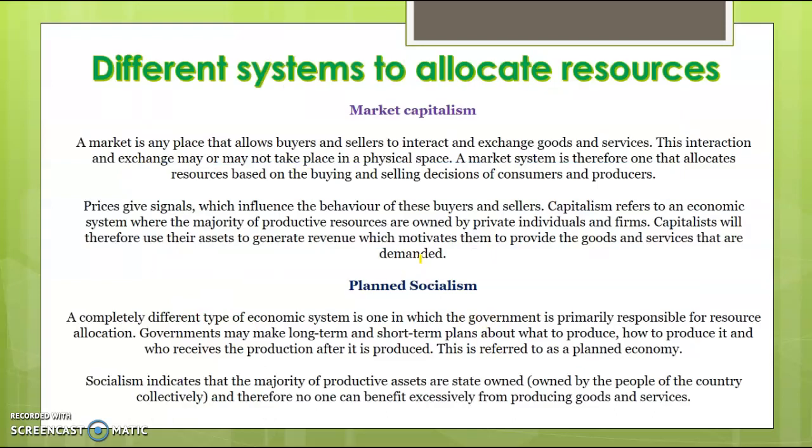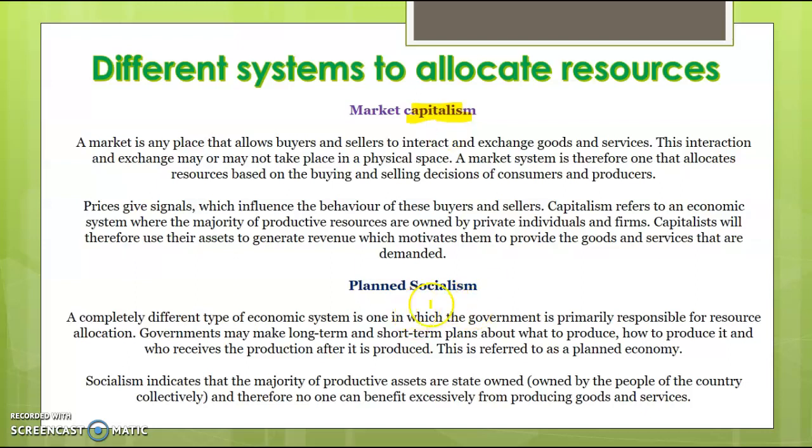These different types of economic systems are not a big part of the study guide, so I'll just run through them relatively quickly. Market capitalism, basically the two key words there, capitalism. Whenever you see capitalism, think private ownership. Individuals own resources, and market basically means that demand and supply determine what is produced. So markets where we buy and sell goods and services, if there's increased demand, prices go up. If there's increased supply, prices go down, etc. So capitalism means productive resources are owned by individuals. Market means that things are sold based on demand and supply.